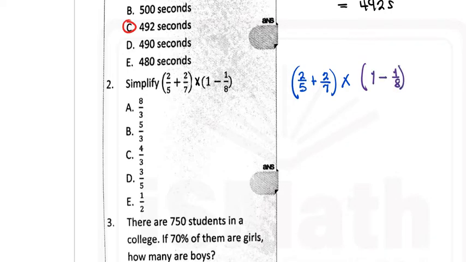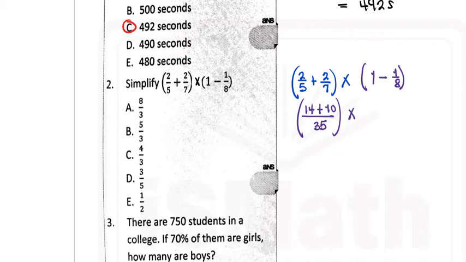To add 2 over 5 and 2 over 7, just get the LCM. That'll be 35. 5 will go in 35 7 times. 7 times 2 gives you 14. You're adding that to 35, 7 goes in 5 times, 5 times 2 is 10. That is what you have for the first bracket.